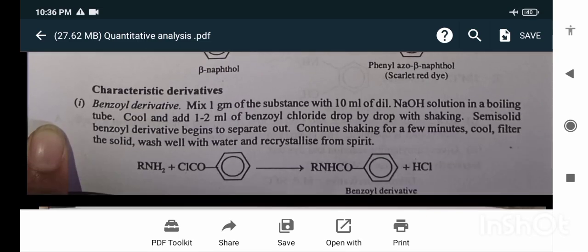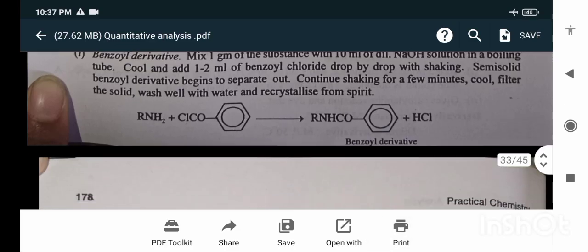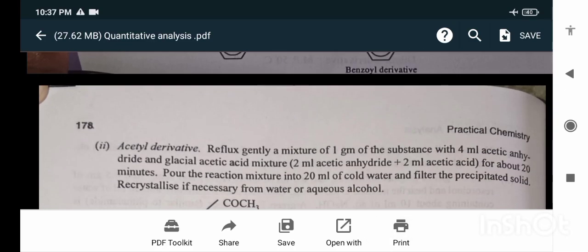Characteristics of the derivatives. Benzoyl derivative. Mix 1 gram of the substance with 10 ml of dilute solution in a boiling tube. Cool and add 1 to 2 ml of benzoyl chloride drop by drop with shaking. Semi-solid benzoyl derivative begins to separate out. Continue shaking for a few minutes. Cool, filter the solid, wash well with water and recrystallize from spirit.